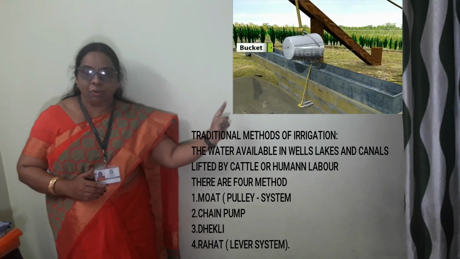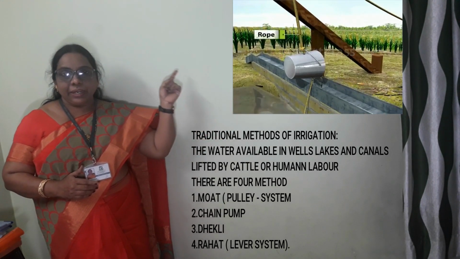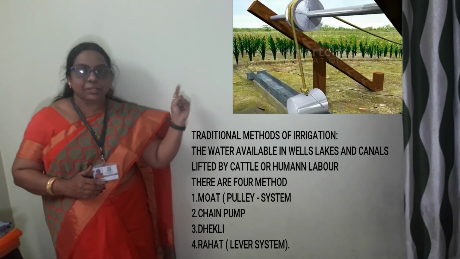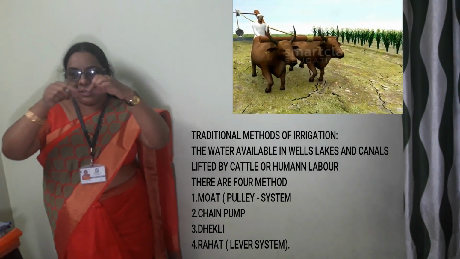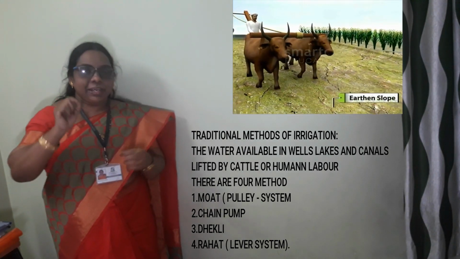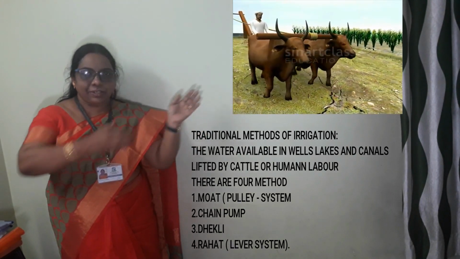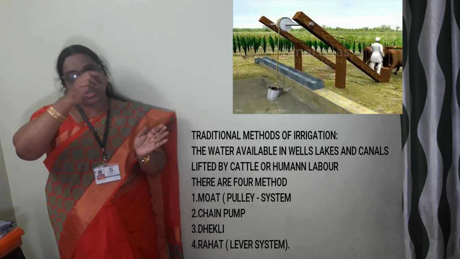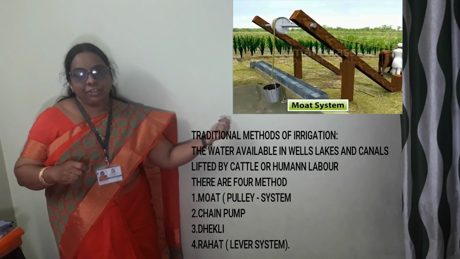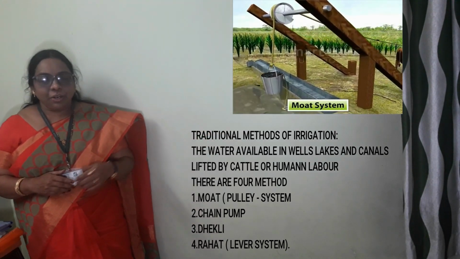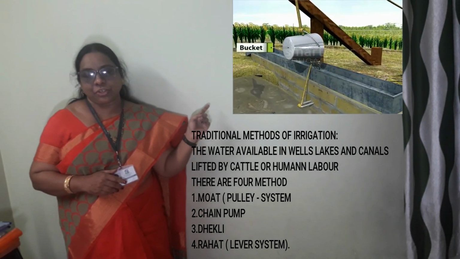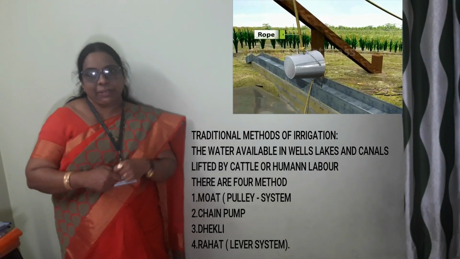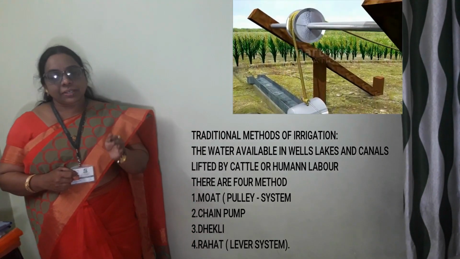We see a long thread tied to two bullocks or buffaloes or oxen, with a horizontal rod arranged, and the shaft at the center is connected to the thread. One end is placed over the animal's shoulder, and the other end is tied to the bucket.